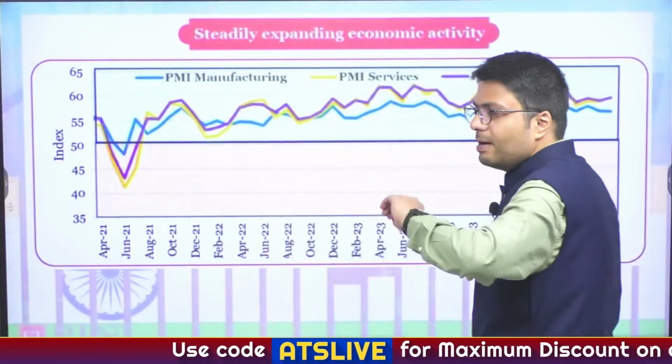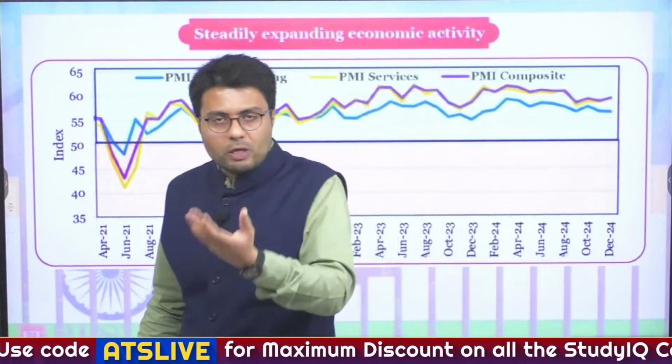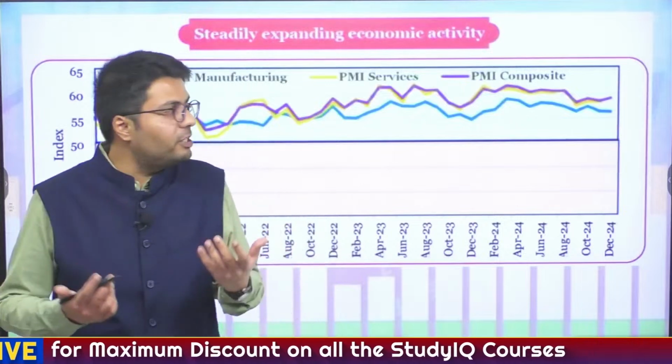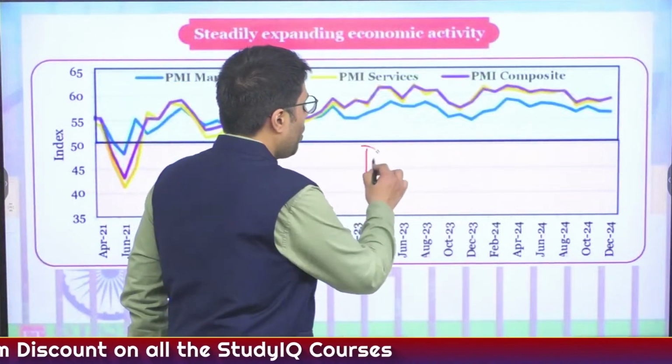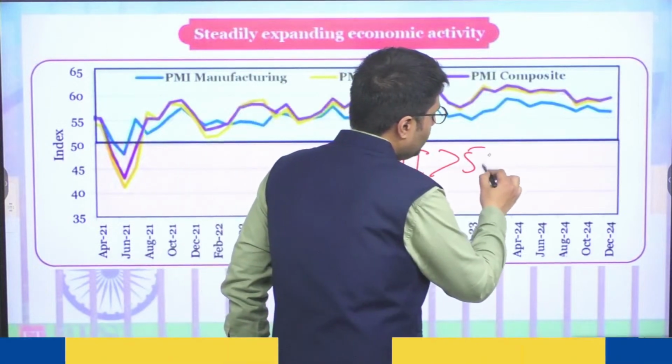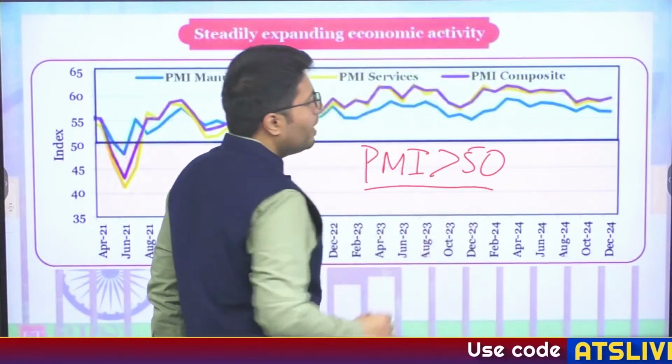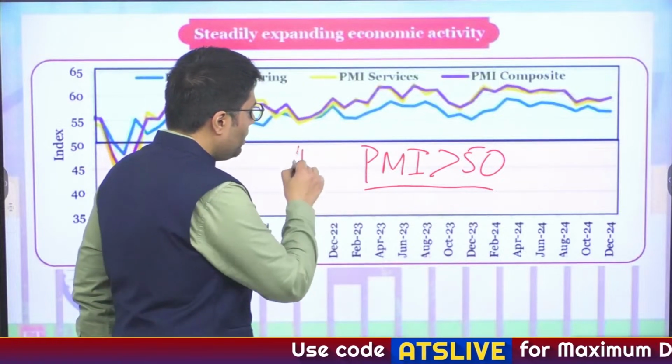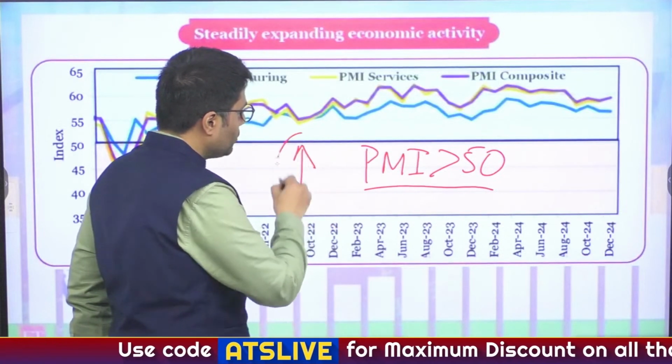Now, the activity of manufacturing or services in any country is measured by an economic indicator called the Purchasing Managers Index. Whenever this Purchasing Managers Index is more than 50, you can understand there is growth in manufacturing as well as services. Understood?